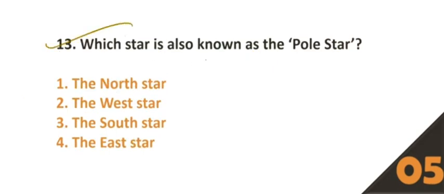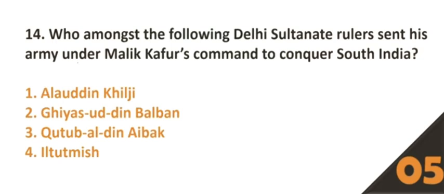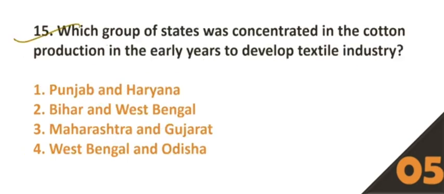13. Which star is also known as the pole star? Option number 1, the North Star. 14. Who among the following Delhi Sultanate rulers sent his army under Malik Kafur's command to conquer South India? Option number 1, Alauddin Khilji. 15. Which group of states was concentrated in cotton production in the early years to develop the textile industry? Option number 3, Maharashtra and Gujarat.